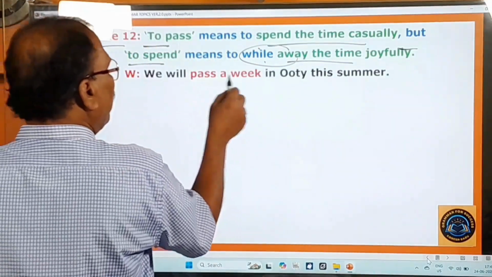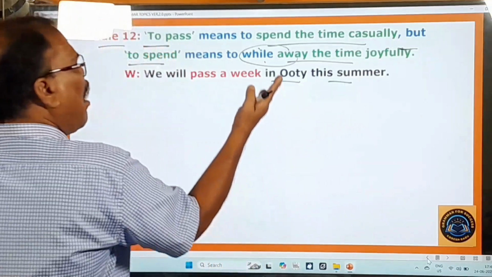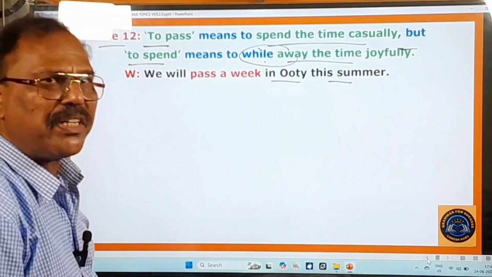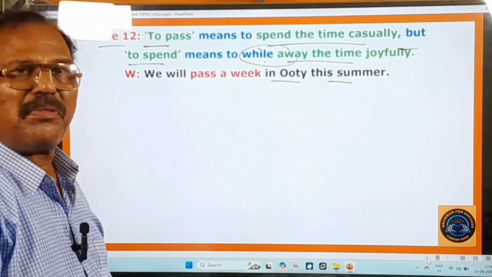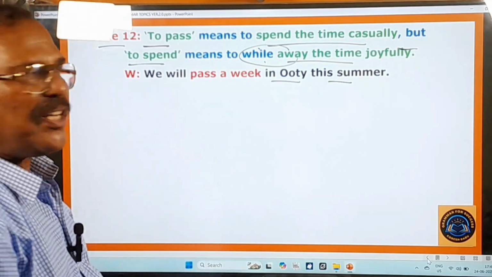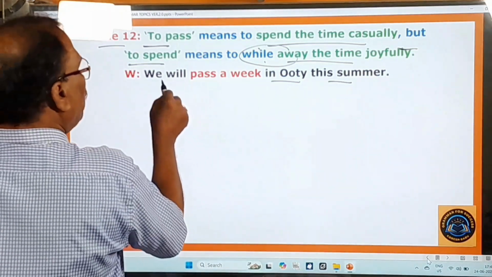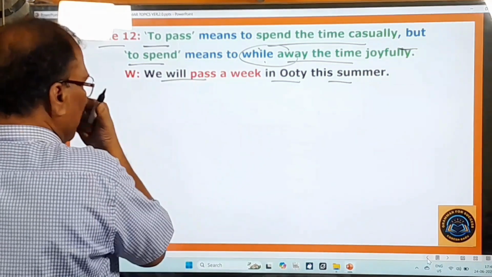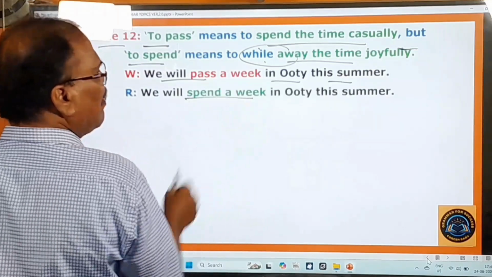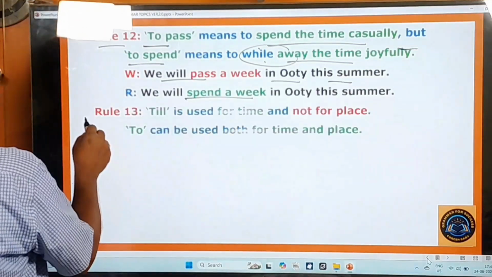We will pass a week in Ooty this summer. See, after going to Ooty, will you pass your time or spend your time? He won't pass the time. He will spend the time. Okay, that's why pass a week. He will pass a week. No, this is wrong. You have to say he will spend a week. Okay. Rule 13 is there.